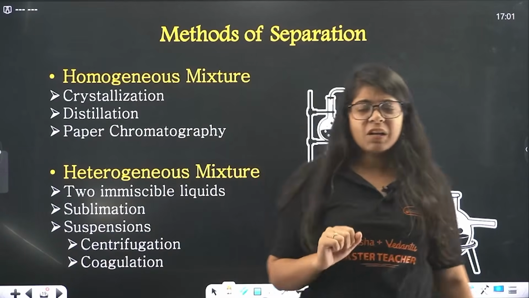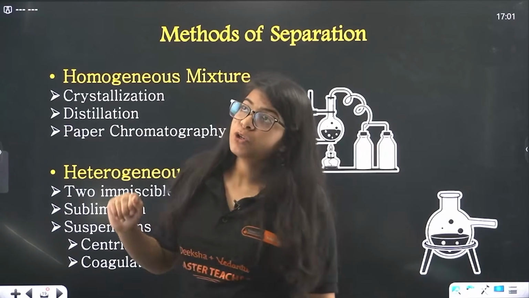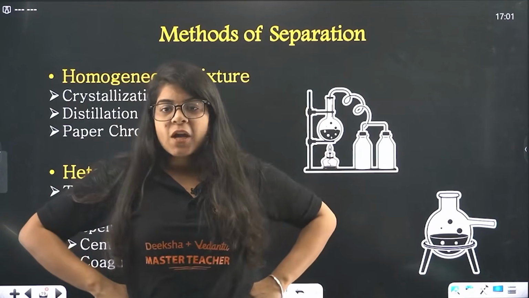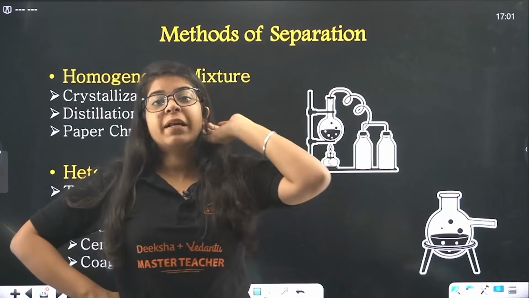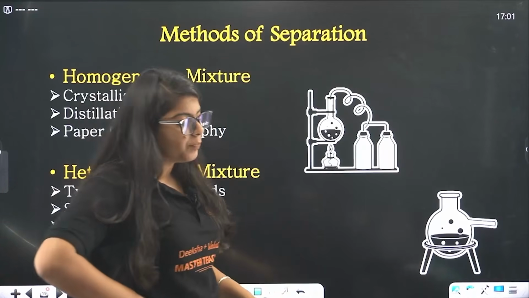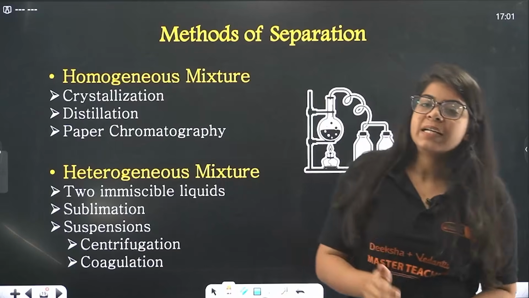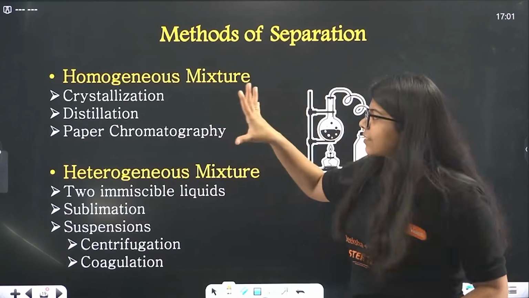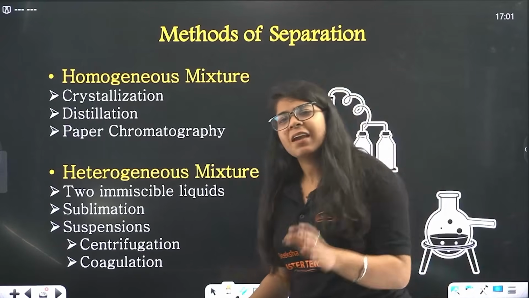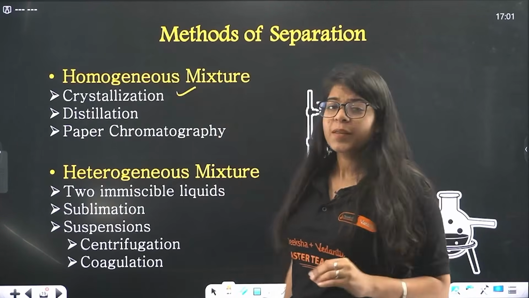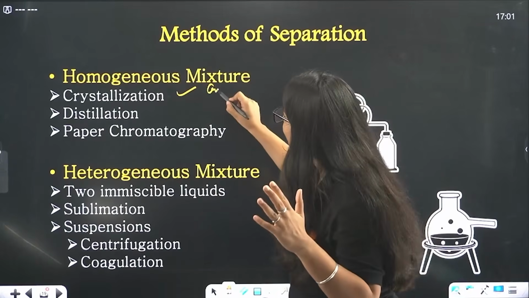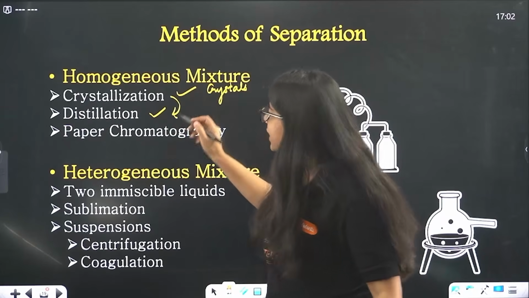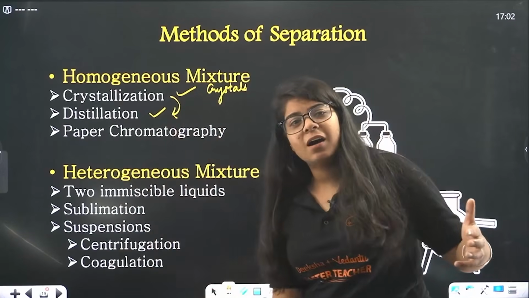Now, when we talk about separation, of course, we have to use a different method to separate water and sugar than to separate water and sand. You can simply use a very small filter paper to separate water and sand, but you cannot do that with water and sugar, right? So we will see them differently as well. There is homogeneous mixture, heterogeneous mixture. There are a few kinds of these things. These words are a little bit scary right now, but stay with me. It is very easy. First is crystallization. As you can see from the word, it has something to do with crystals, right? Then distillation.